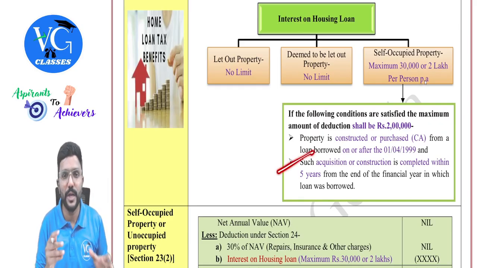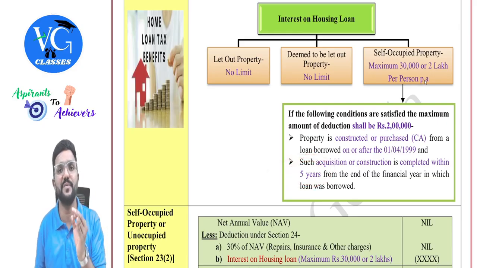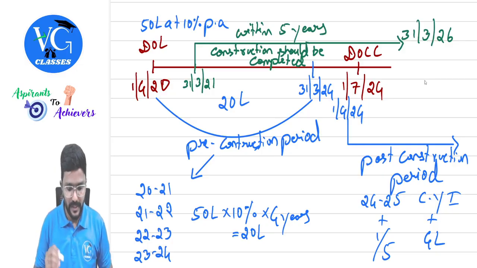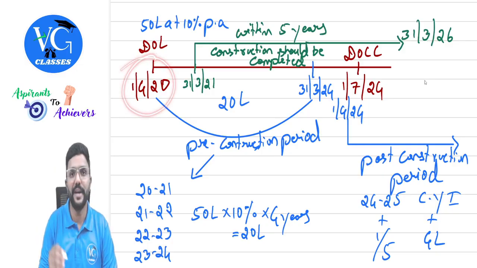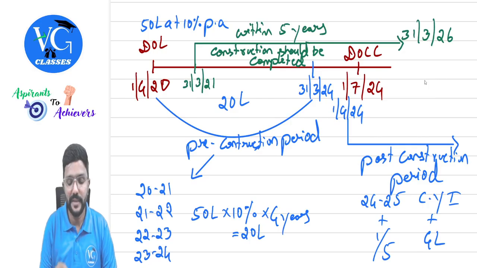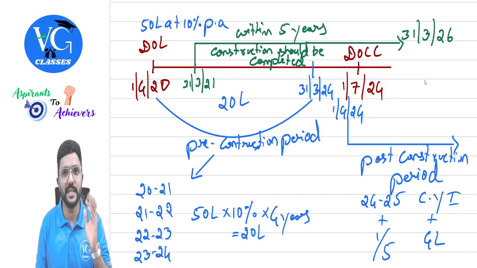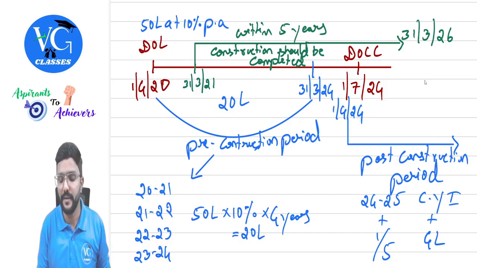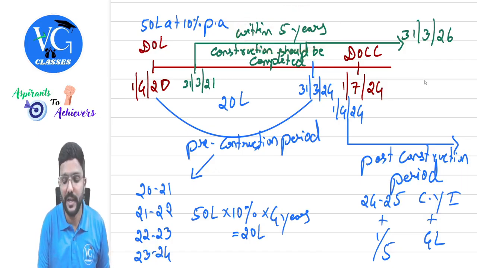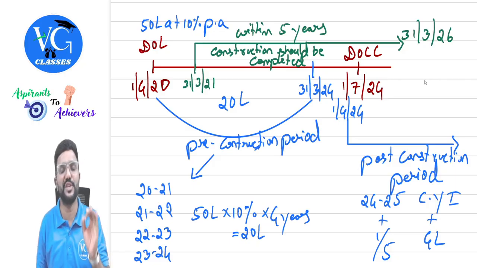Second, such acquisition or construction is completed within 5 years from the end of financial year in which loan was borrowed. Please observe. Loan is taken on 1st April 2020, which is the end of that financial year, 31st March 2021. From there, within 5 years, construction has to be completed. If the loan is taken for construction, construction has to be completed within 5 years from the end of the year in which loan was borrowed. So while counting this 5 years, it is not from the date of loan. It is from the end of the financial year in which loan is borrowed.